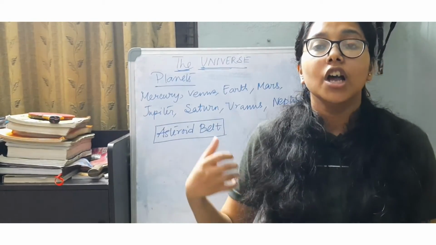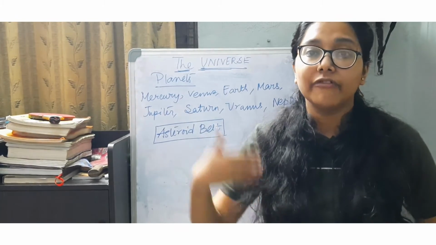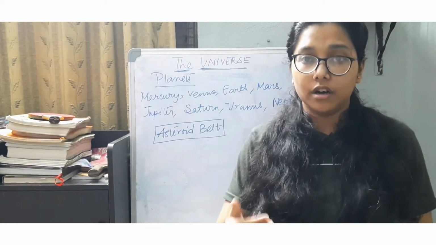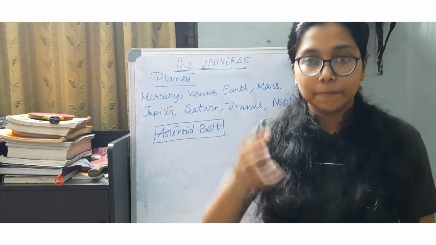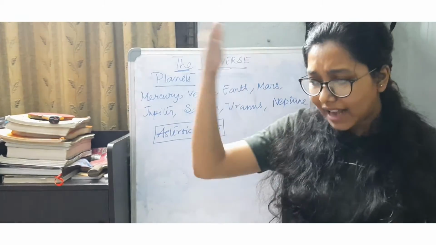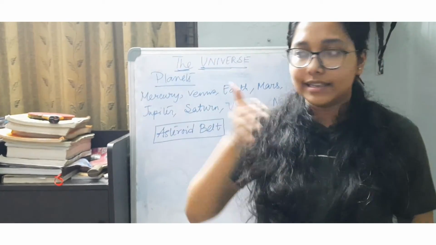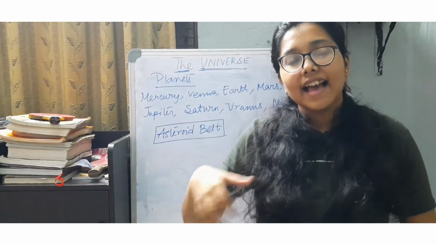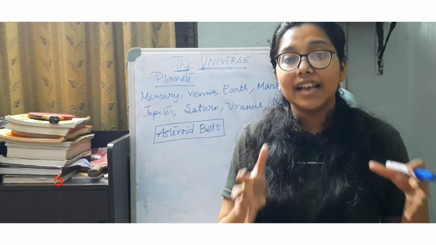Because they are located far away from the sun, they do not get exposed to the huge amount of heat coming from the sun. So as the distance increases, the amount of heat that reaches them also decreases, and as a result they remain icy cold.